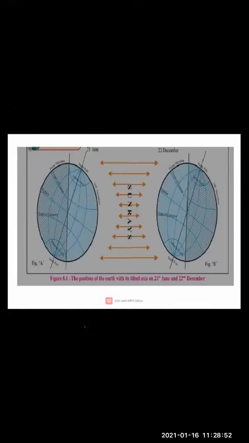That is summer, the rainy season, the period of retreating monsoon, and the winter. Clear, children? These are the four seasons which are experienced. And there are four seasons in Europe and North America too. Clear? In North America and Europe, what are the four seasons? They are summer, autumn, winter, and spring.